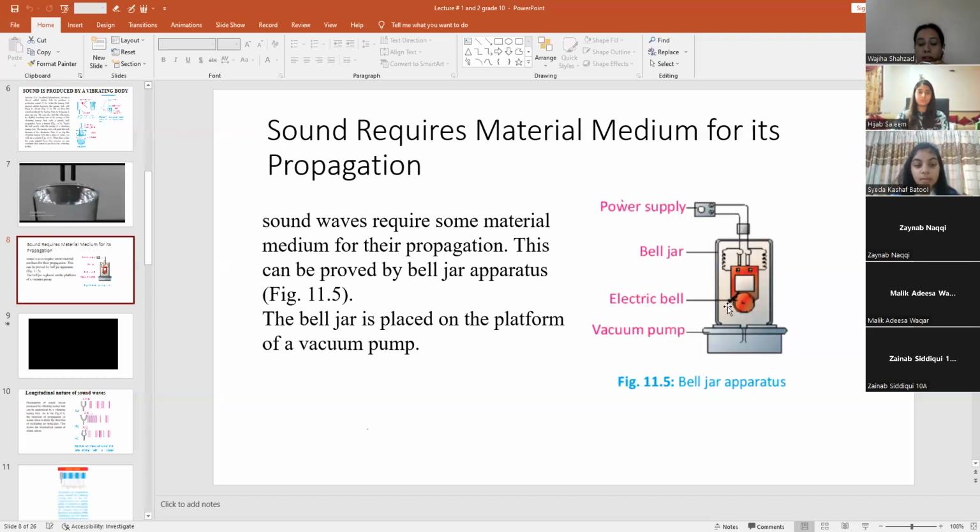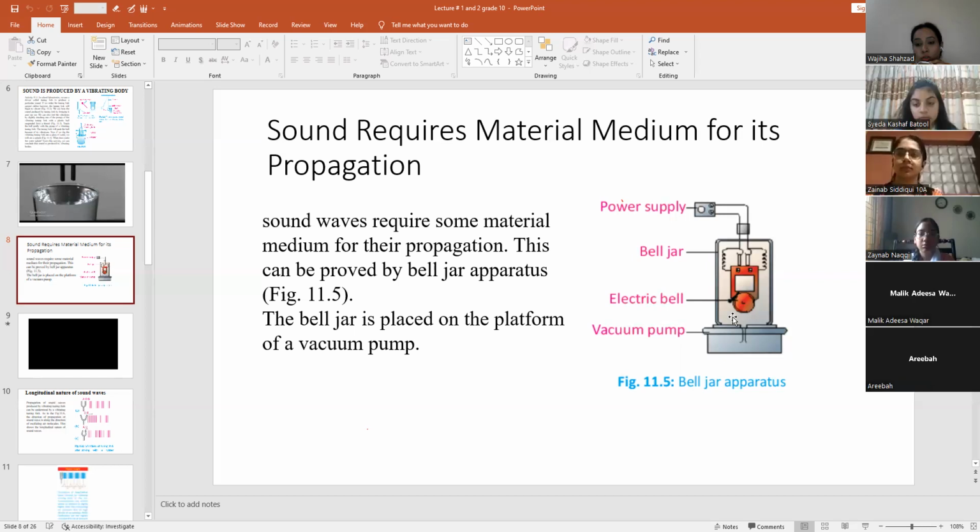And we have three different mediums: one is solid, another is liquid, and another is gas. Here there is a vacuum pump. On the vacuum pump, a bell jar is placed. In the bell jar, there is an electric bulb fixed inside, and there is some wiring, and these two wires are connected to the power supply. The air will start coming out when we pump this vacuum pump, right? So as the air is draining out from this bell jar, what will happen? The medium for propagation is gas, that is air. It is a mixture of gases, right?